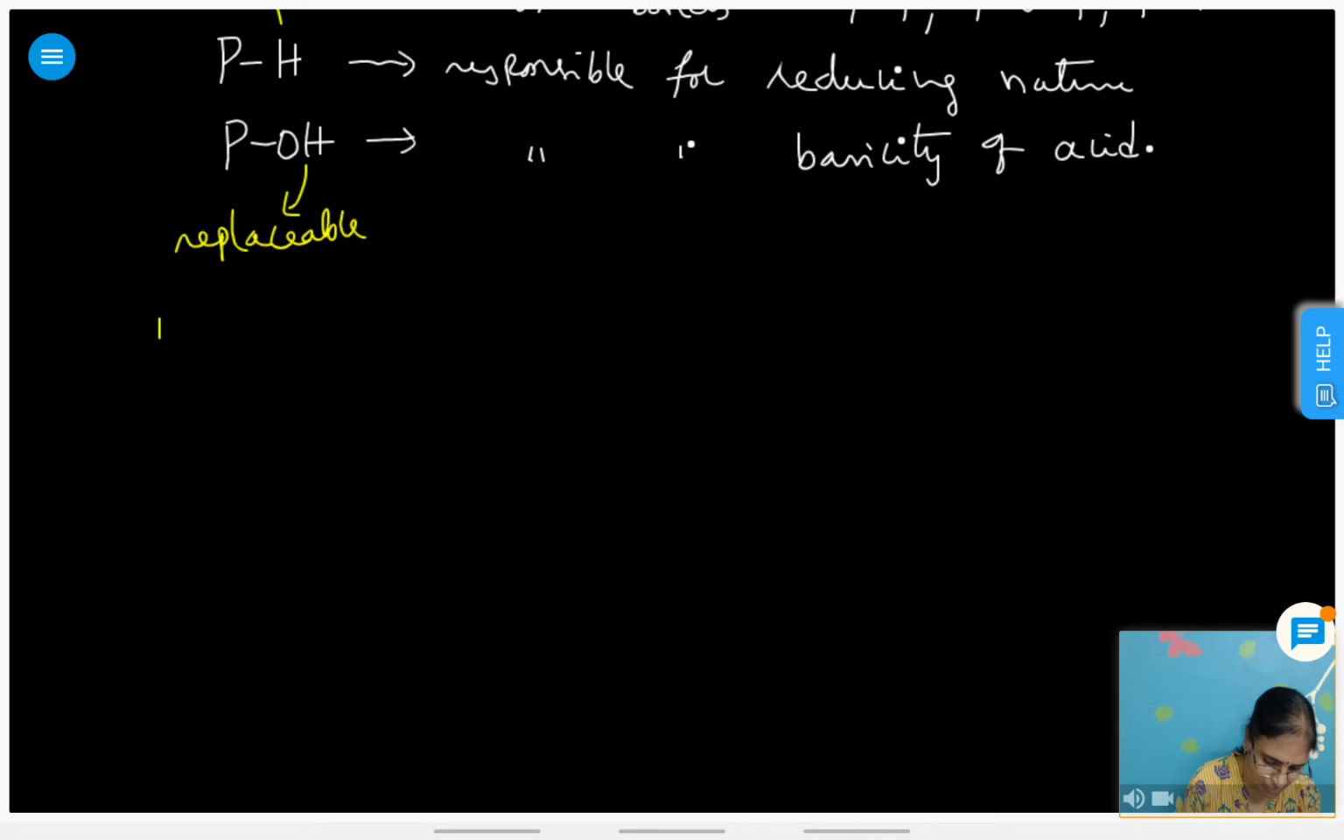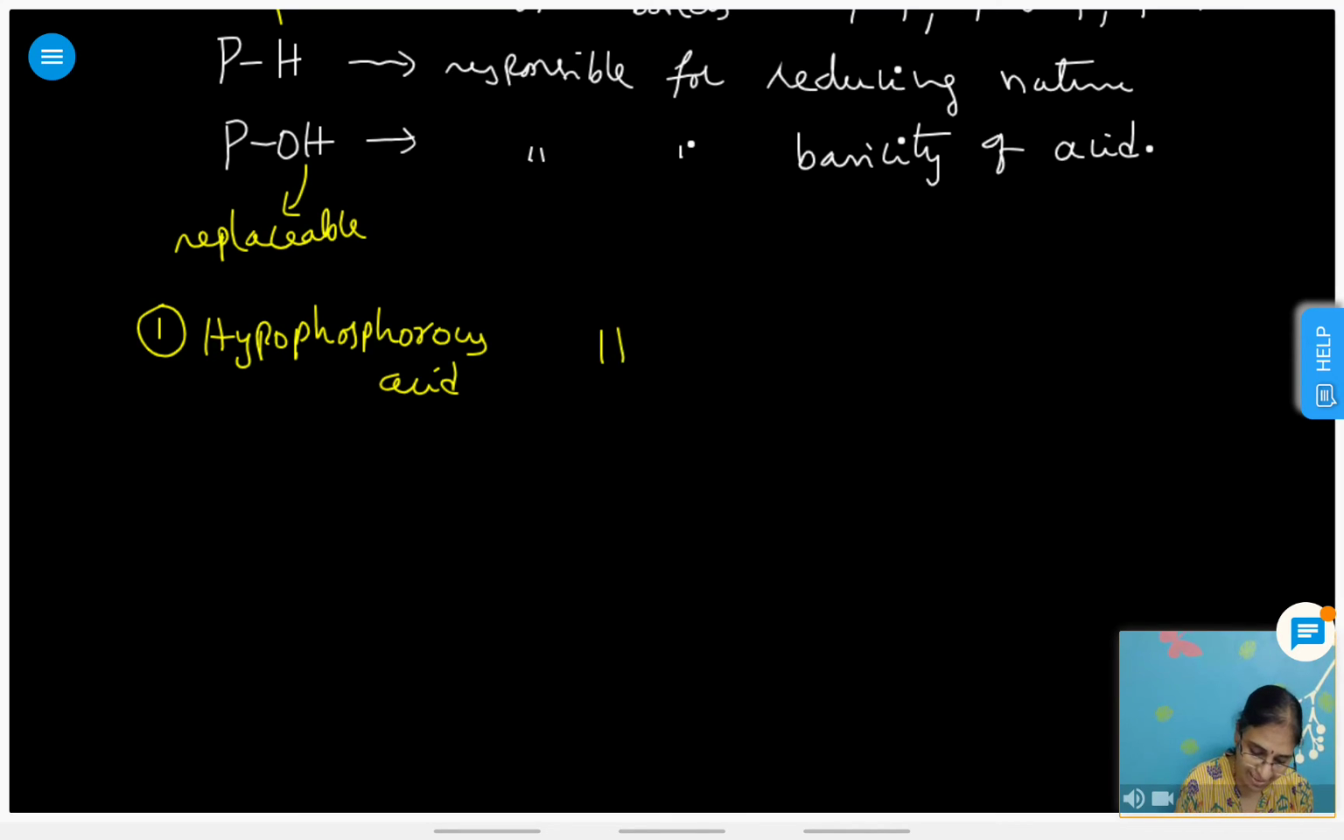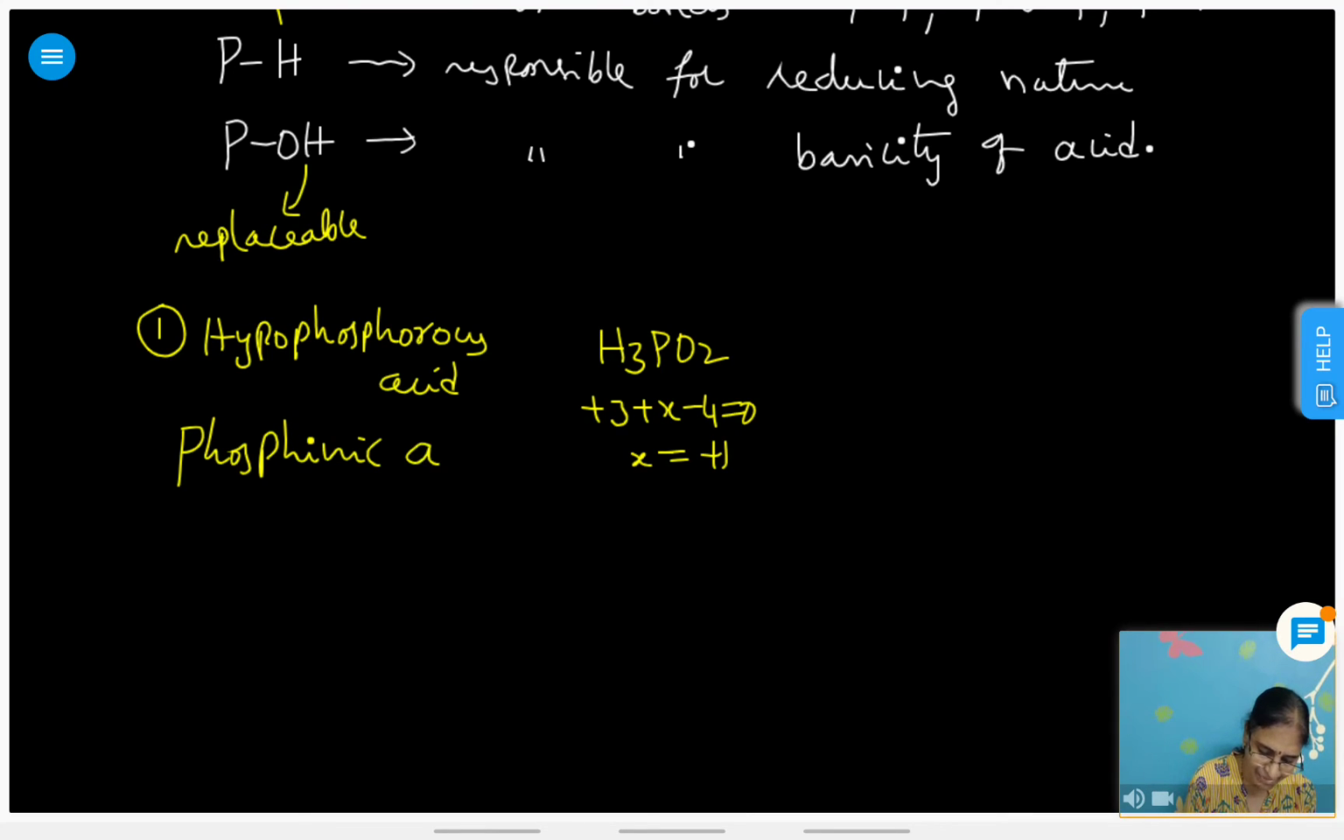First I'll explain. See, first one is hypophosphorus acid. Learn the name and formula. So that is H3PO2. Let me consider +3 + x - 4 is equal to 0. x is equal to +1. That is the oxidation number. And this is also called phosphinic acid. Commonly, another name is there, that is phosphinic acid.